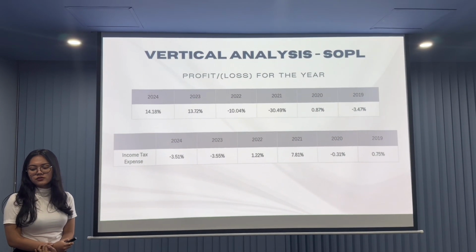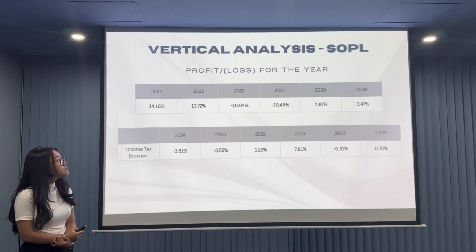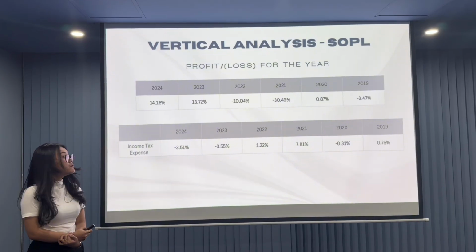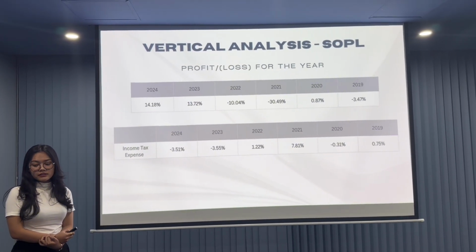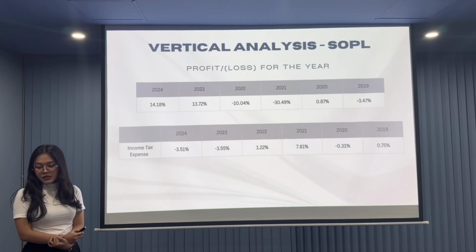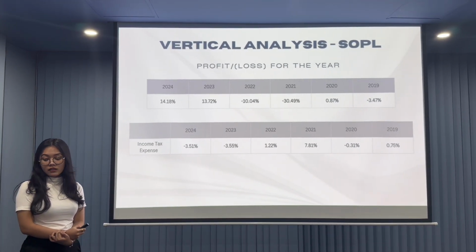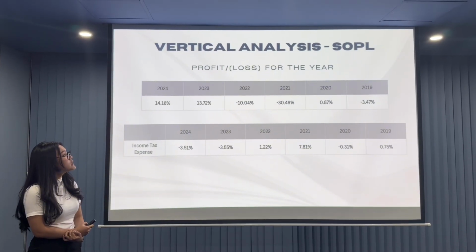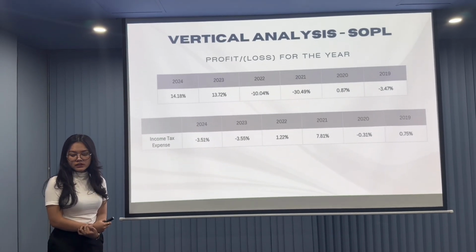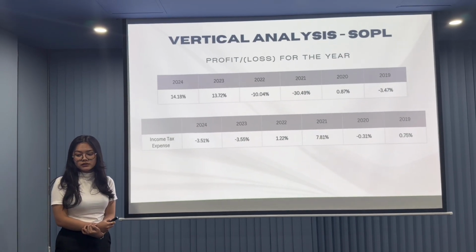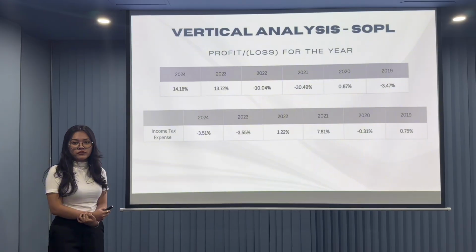Despite the tax impact, strong operating performance allowed the company to maintain a healthy net margin. In 2023, the profit for the year was 13.72%, with a similar tax expense of 3.55%, showing consistency in both profitability and tax burden. In contrast, during the loss-making years such as 2021 and 2022, the company recognized tax income of 7.81% and 1.22% respectively, which helped reduce losses but was not sufficient to achieve overall profitability.